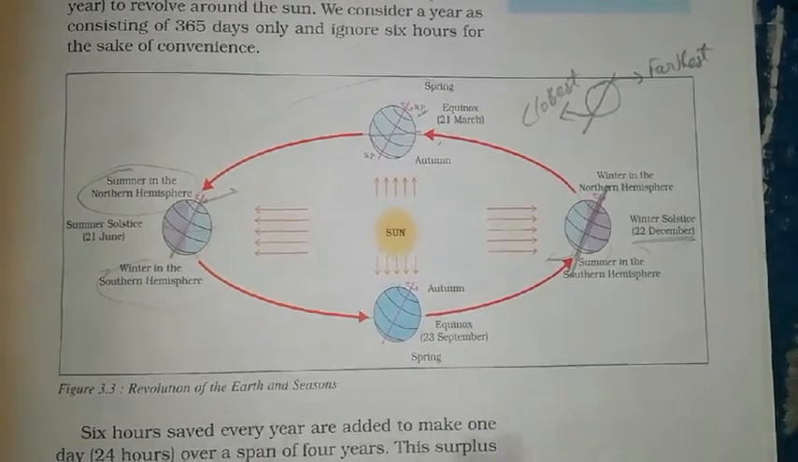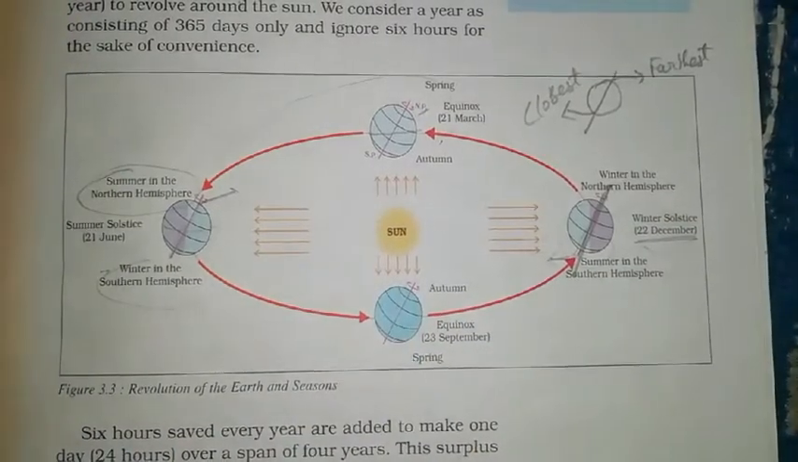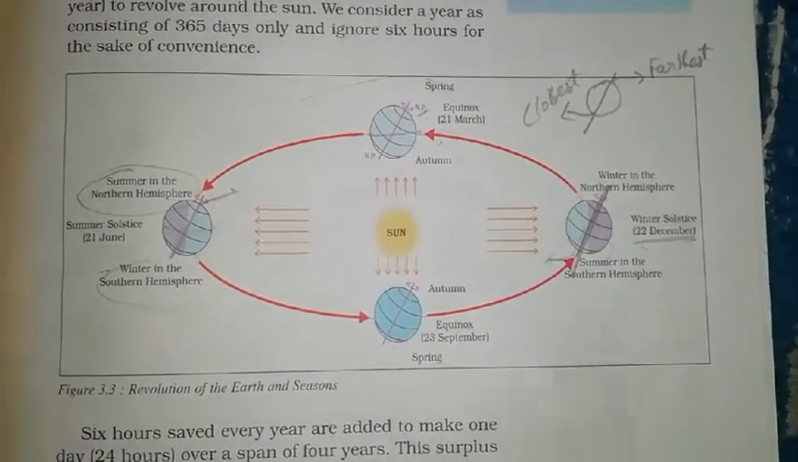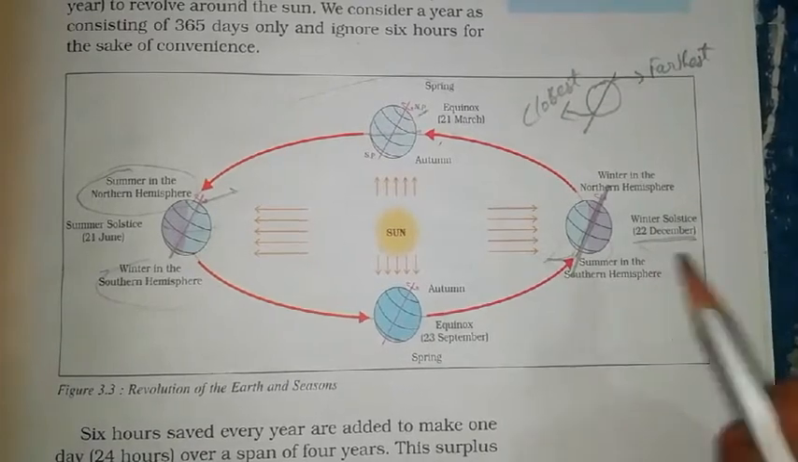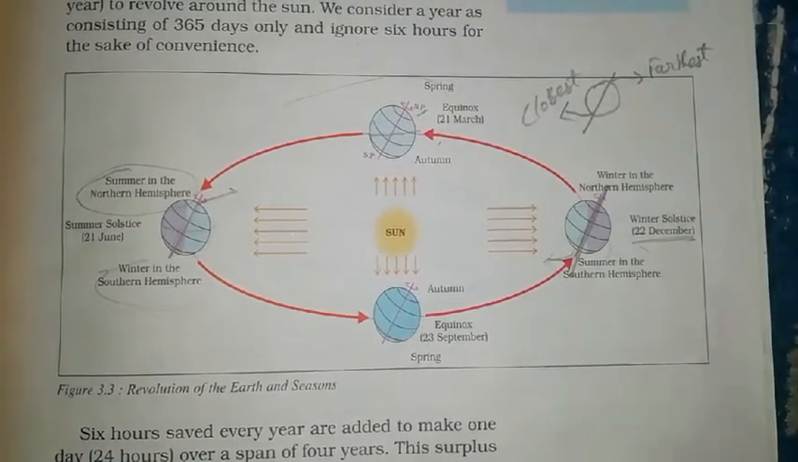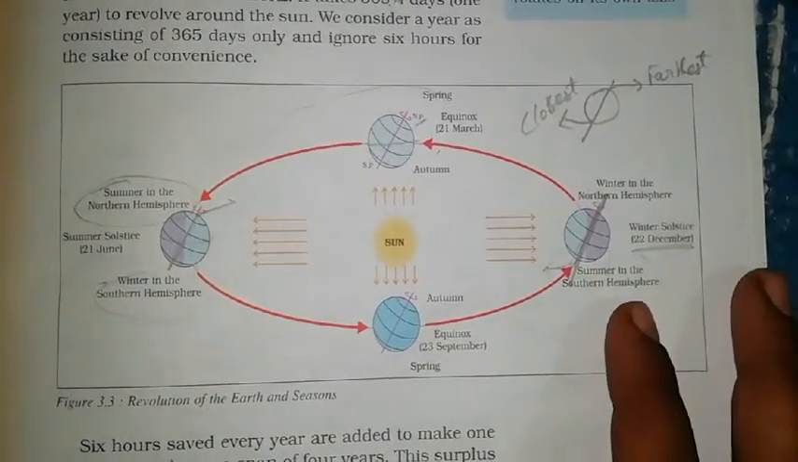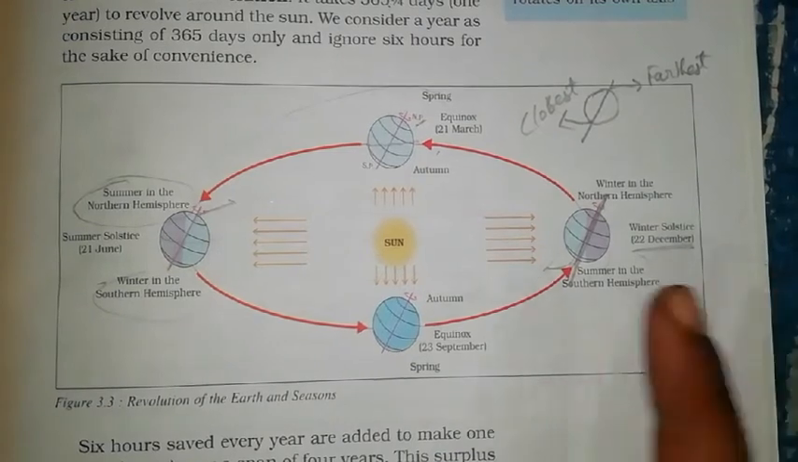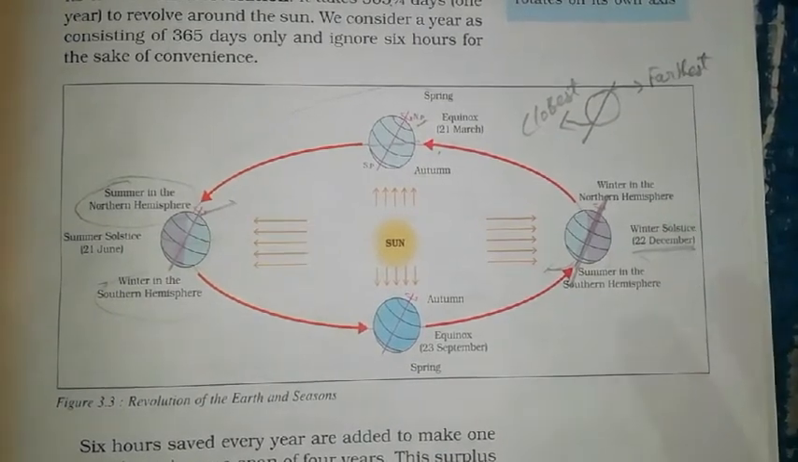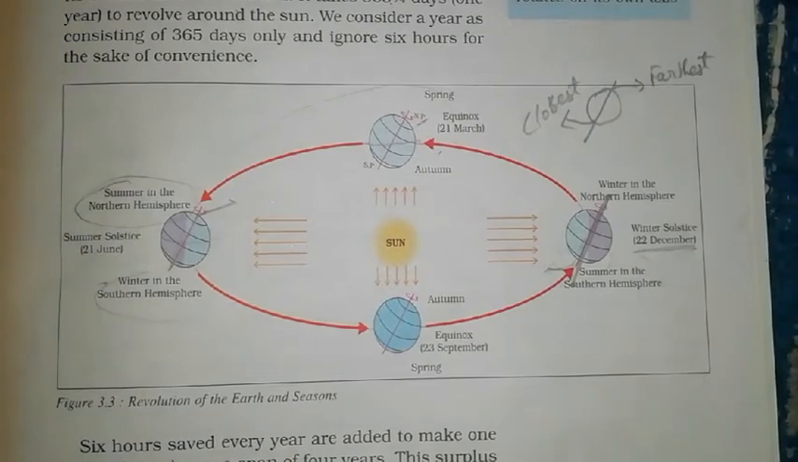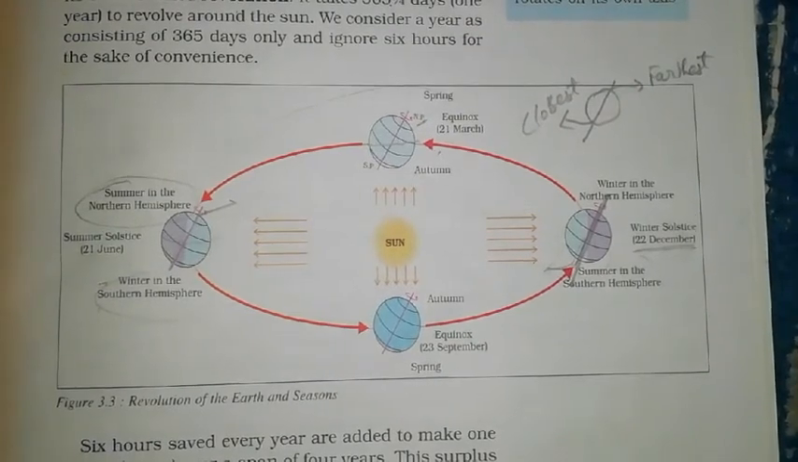So this is the continuous revolution and rotation of the earth simultaneously with respect to the sun. This is the solstice. Whenever it is winter solstice, the sun rays will directly fall on the Tropic of Capricorn. Whenever the earth is in winter solstice, there will be summer in the southern hemisphere, and whenever the earth is in summer solstice, the summer is in the northern hemisphere.